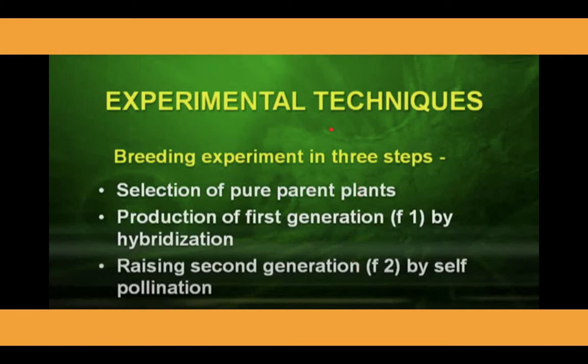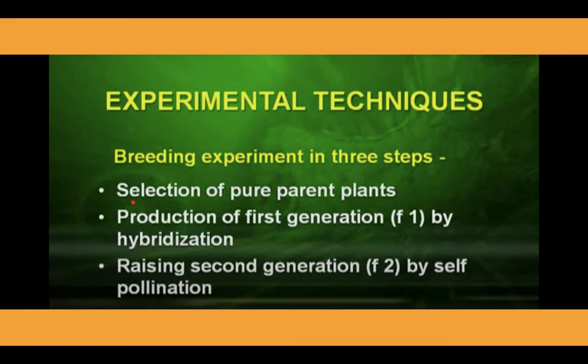Now, let us understand the experimental techniques involved in the hybridization experiments that Mendel performed at that time. The breeding experiments by Mendel were done in 3 steps.